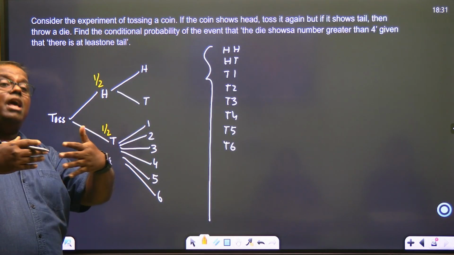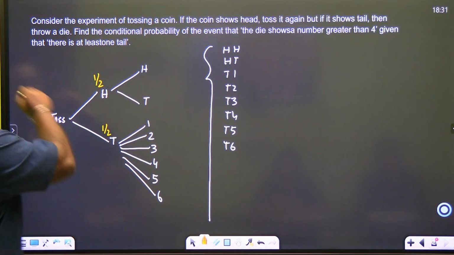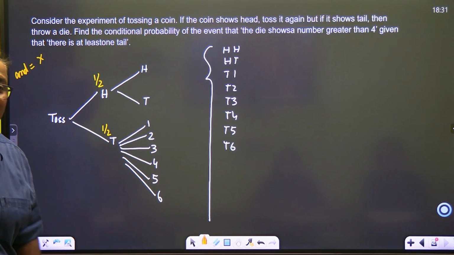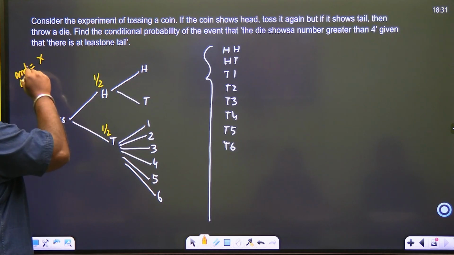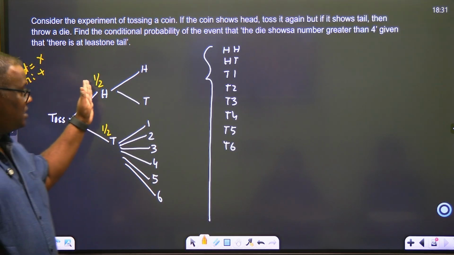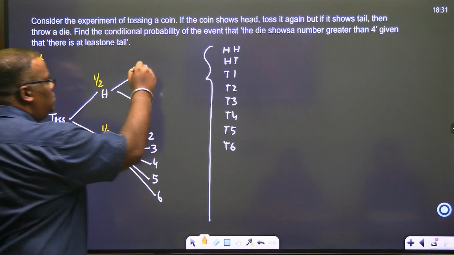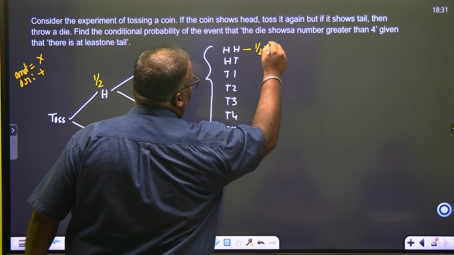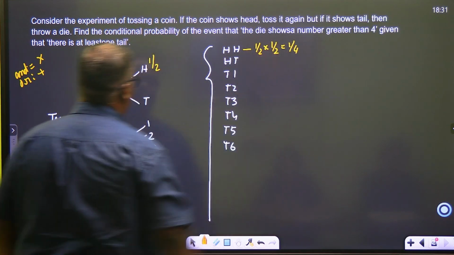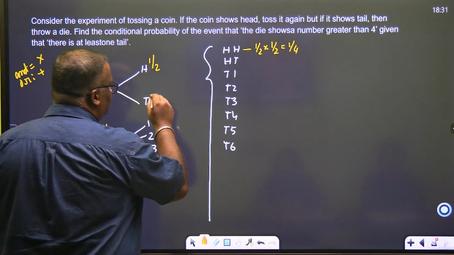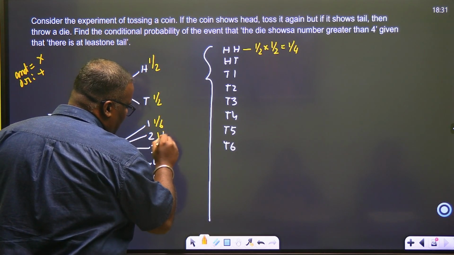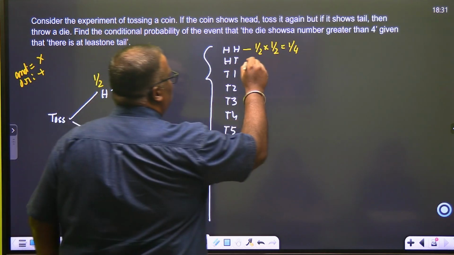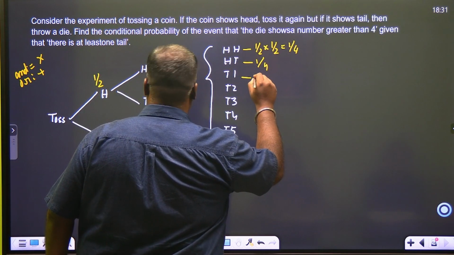A head and the head. In probability, whenever you hear the word and, it implies a multiply, or means a plus. और का मतलब होता है multiply. This and this. This probability is again half. So if you see both of them, its probability is how much? 1/4. Similarly, here also it is half. These are individually 1/6. Do you agree? So this one becomes how much? 1/4. This is 1/12.